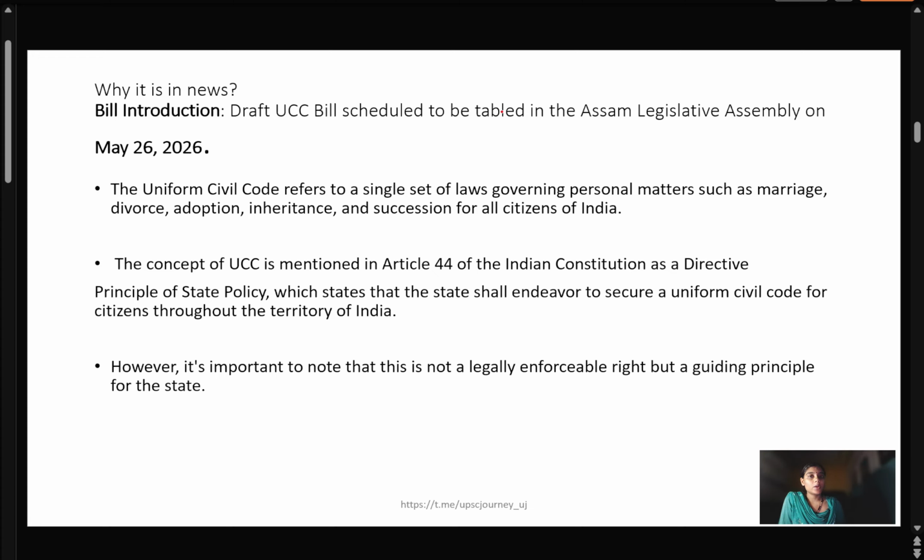Because the Assam government has drafted a UCC bill scheduled to be tabled in the Assam Legislative Assembly in May 2026. The Uniform Civil Code refers to a single set of laws governing personal matters such as marriage, divorce, adoption, inheritance, and succession for all citizens of the country.